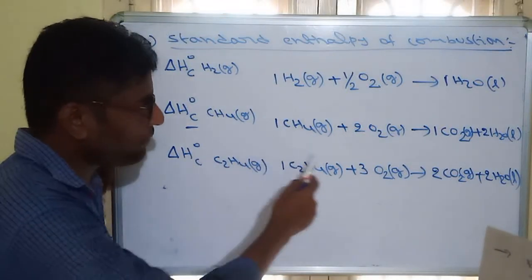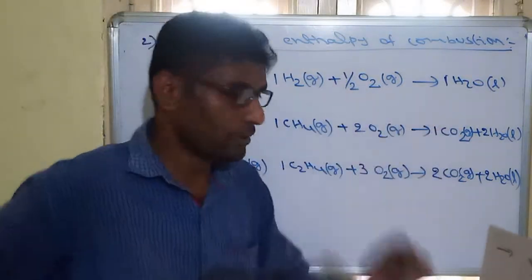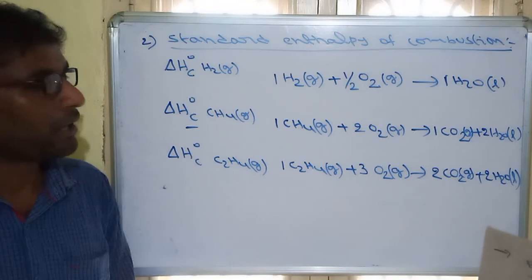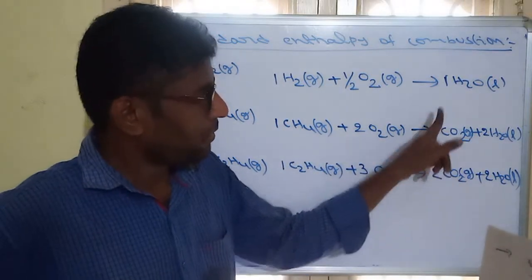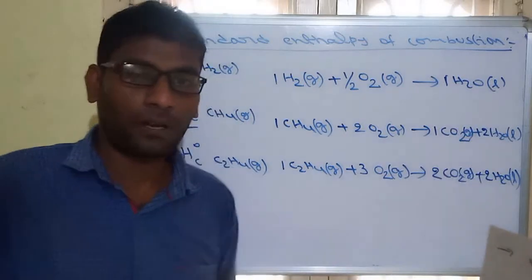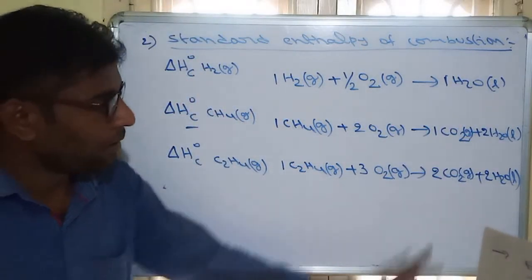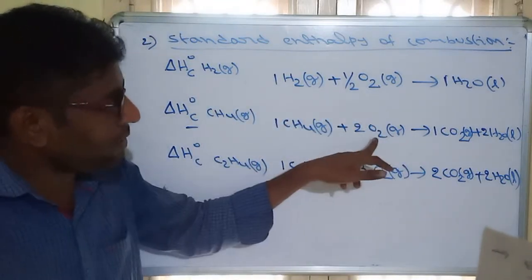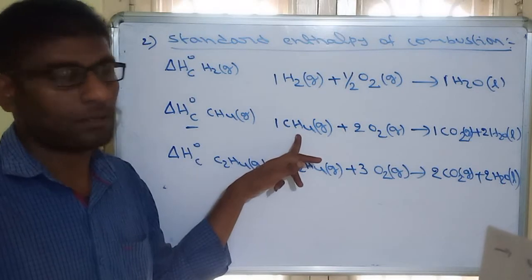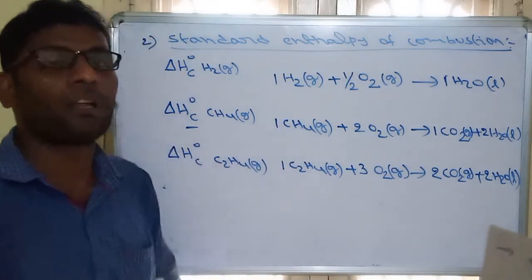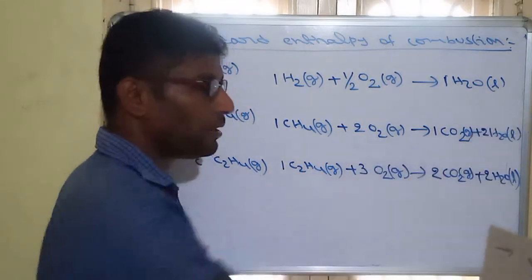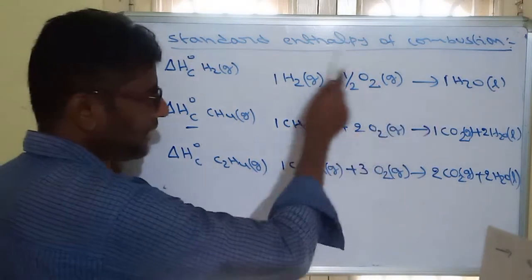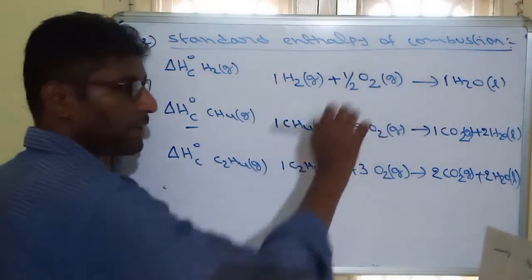This we can call combustion of methane. Can we call this formation of CO2 or formation of water? Not possible. Why? Because formation means reactants must be in their naturally occurring state. O2 is in a naturally occurring state, but methane is not. Carbon and hydrogen are different atoms, so that's why we cannot call this formation. In formation, reactants must be in the naturally occurring state and the product must be 1 mole.